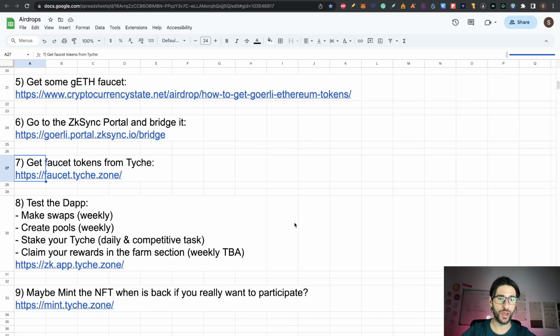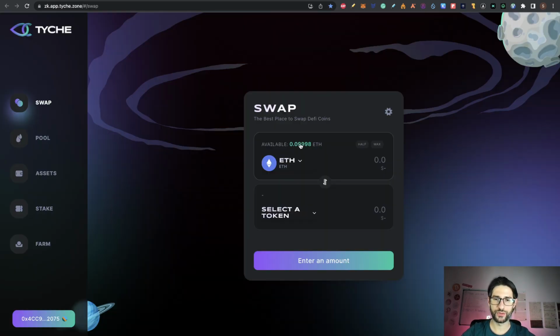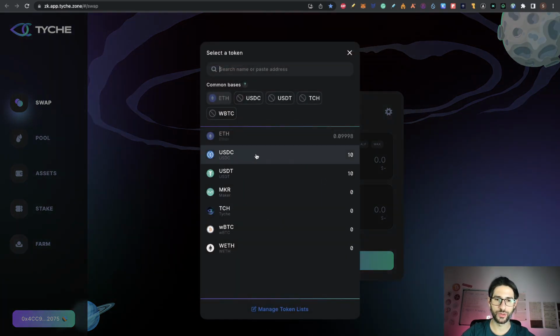Now let's go to step 8, which is we need to test the DAPP. You can make swaps weekly, create pools weekly also, stake your Tyche daily in competitive tasks, and claim your rewards in the farm section weekly. So go here to the link of the application, and instead of using my Goerli Ethereum, I will use some of the faucet tokens. You can see I claimed USDC and USDT.